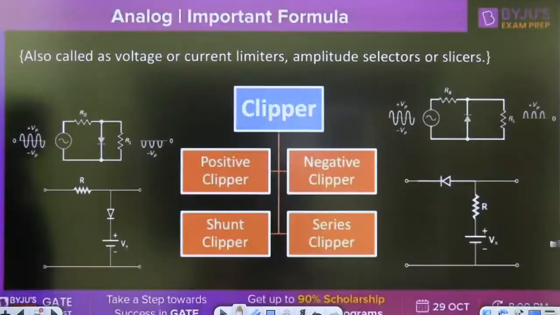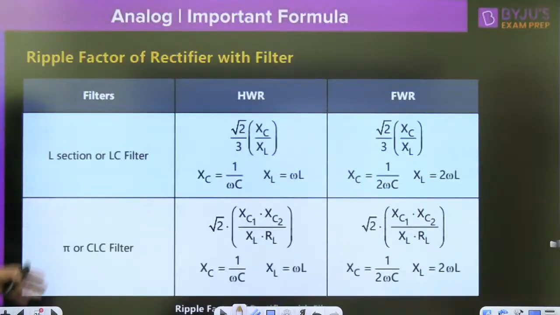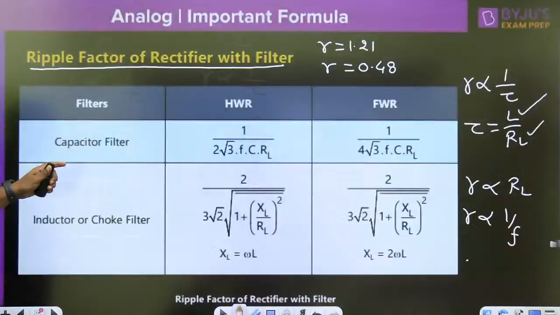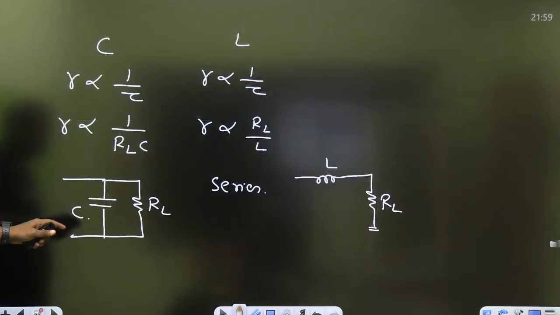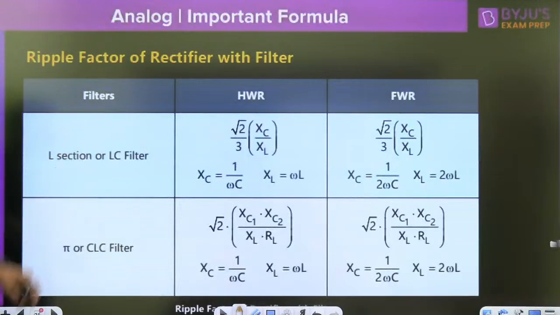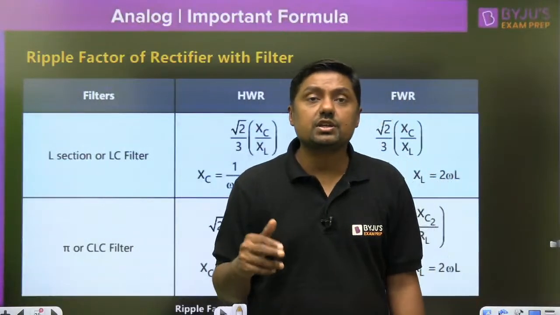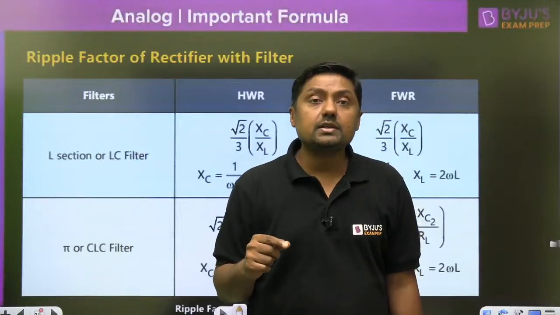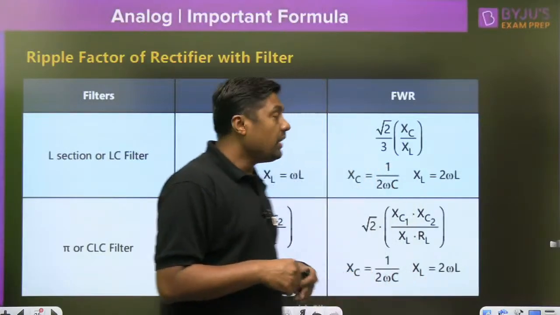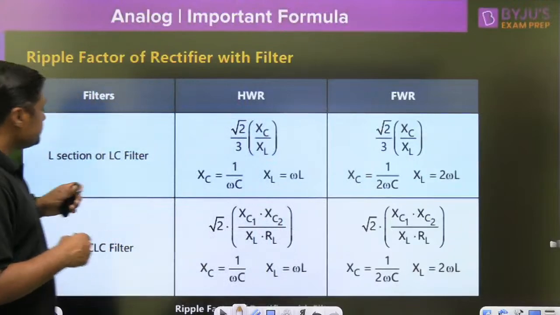So these are the two important formulas. First capacitor, second inductor. Third one is the L section or LC filter. In the L section or LC filter, we are using L as well as C. So L as well as C means this type of diagram.